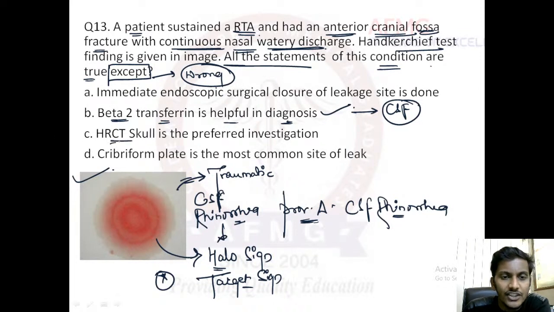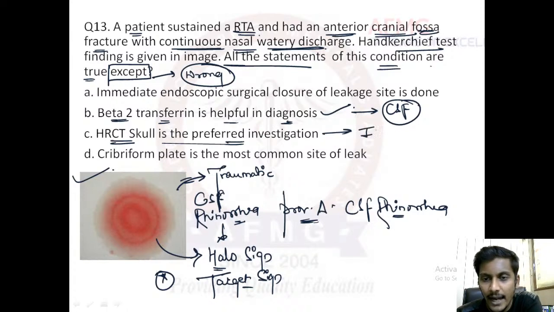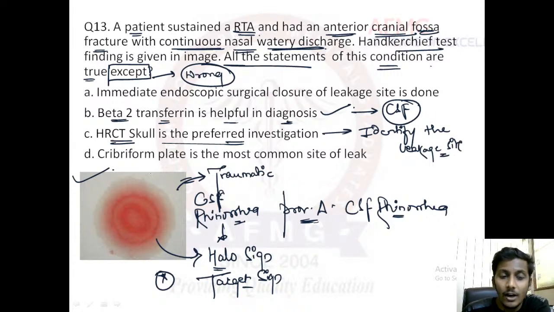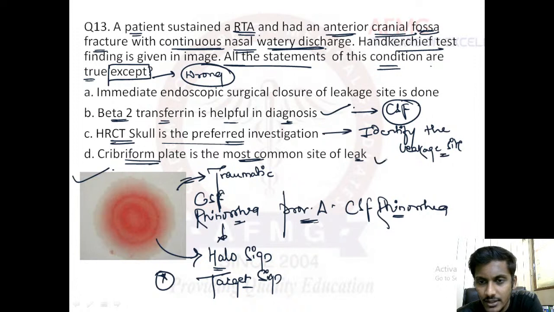Next, option C says HRCT skull is the preferred investigation. Yes, the best radiological investigation that we have would be a high resolution CT skull, because the HRCT skull will actually help us identify the leakage site. And most commonly the leakage site is, that is option D, cribriform plate. So the cribriform plate of the ethmoid bone is the most common site of leakage in cases of CSF rhinorrhea.